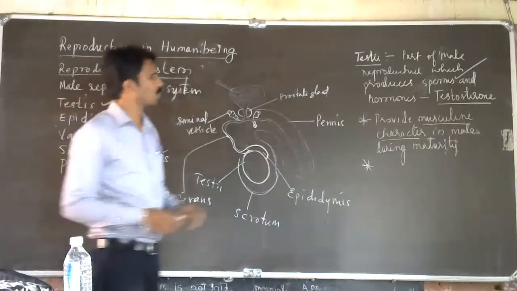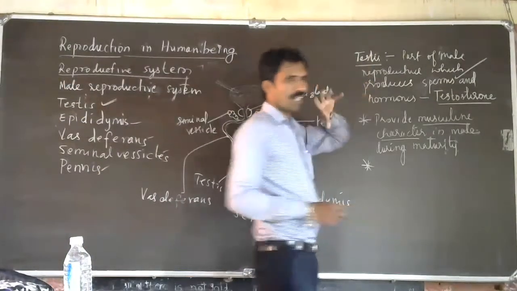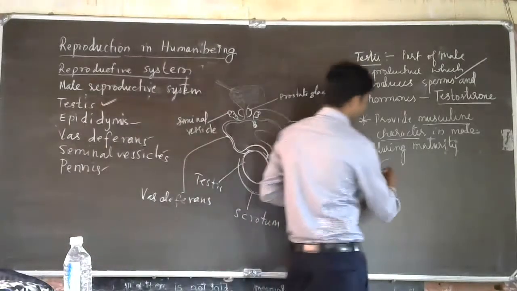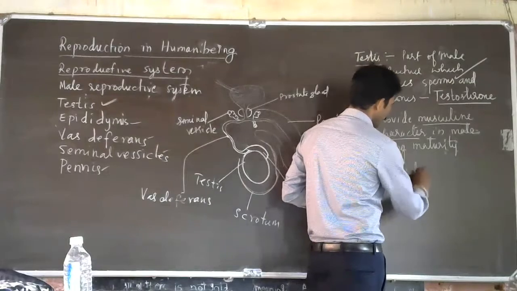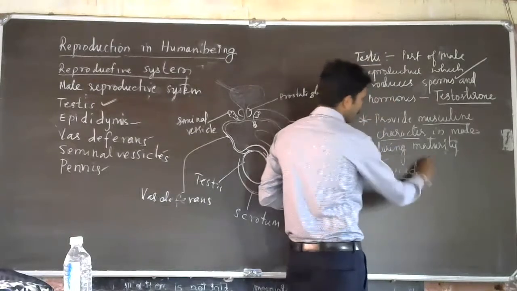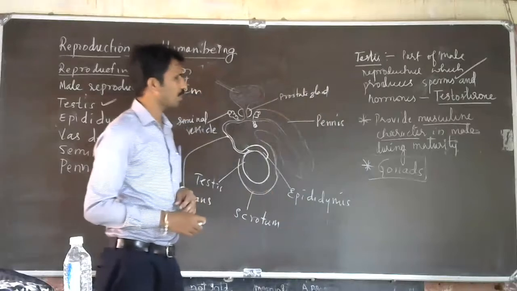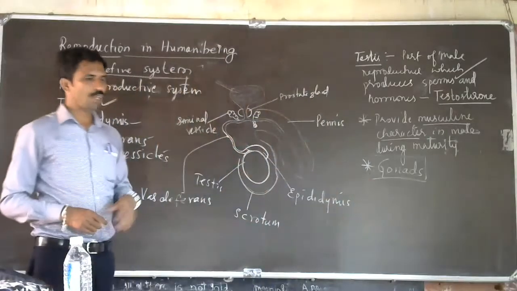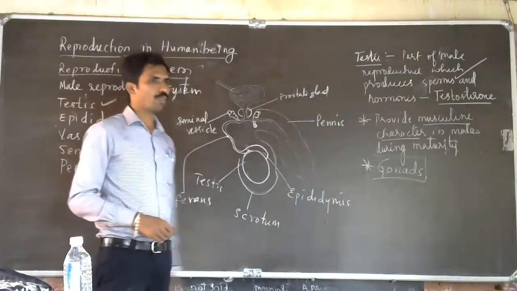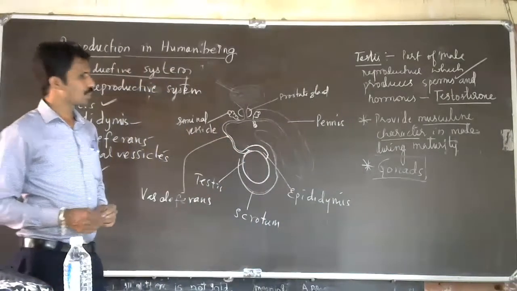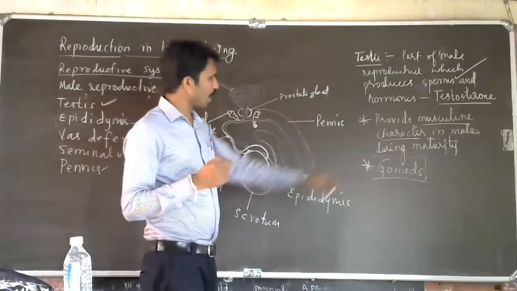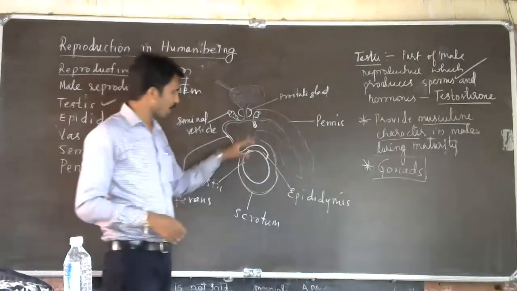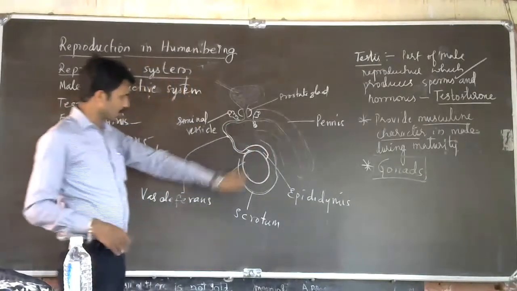Testosterone, androgens. Testis is actually considered a gonad. We have discussed glands in the previous chapter, control and coordination. Gonad is also a gland, because it produces hormone. What type of hormone do they produce? They produce testosterone, which provides masculine character. So this is about the testis.